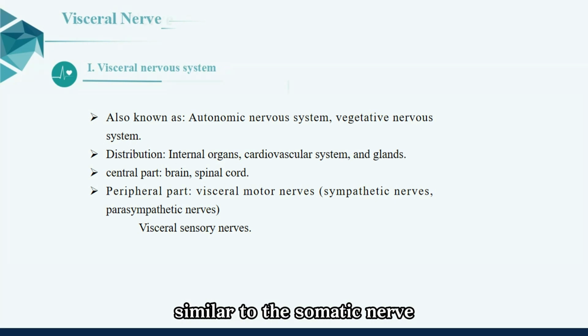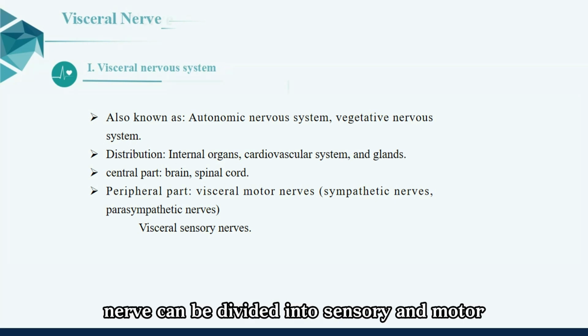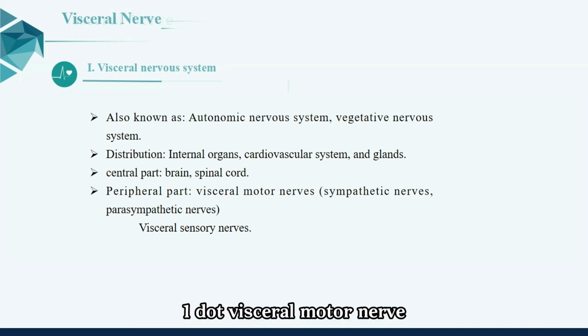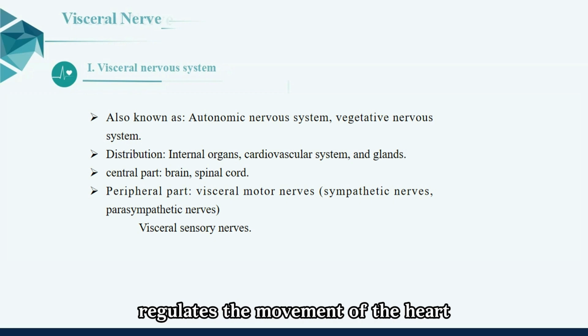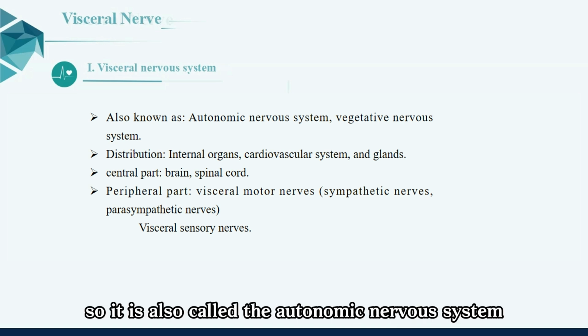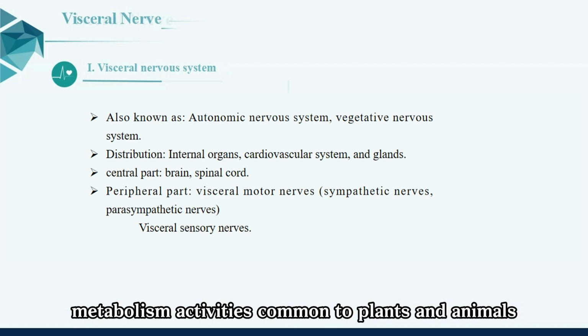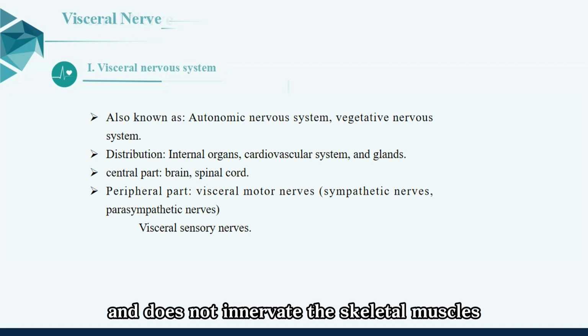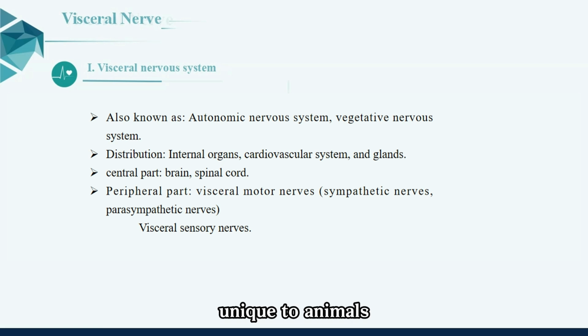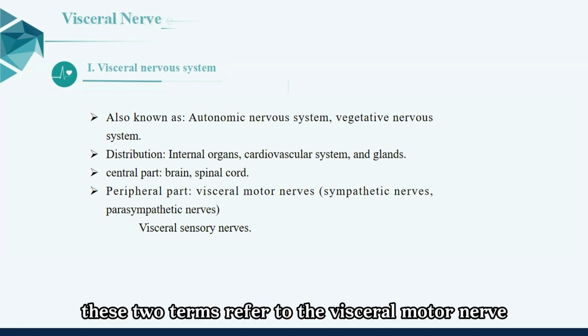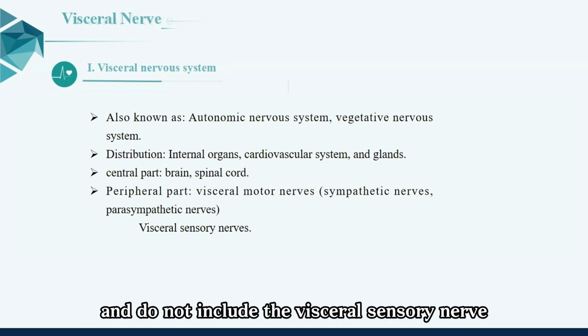Similar to the somatic nerve, the visceral nerve can be divided into sensory and motor fiber components according to the nature of the fibers. 1. Visceral motor nerve. The visceral motor nerve regulates the movement of the heart and blood vessels and the secretion of glands. It is usually involuntary and not controlled by human will, so it is also called the autonomic nervous system, because it mainly controls and regulates the material metabolism activities common to plants and animals and does not innervate the skeletal muscles unique to animals. It is also known as the vegetative nervous system. Obviously, these two terms refer to the visceral motor nerve and do not include the visceral sensory nerve.